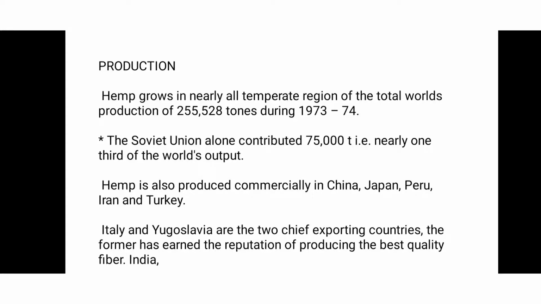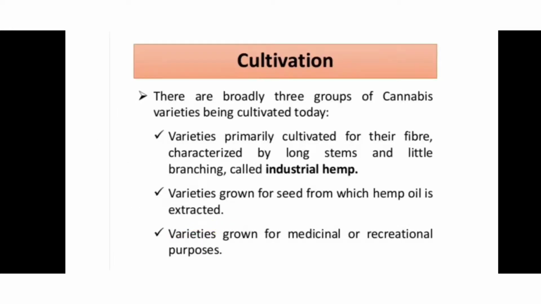And hemp is also produced commercially in China, Japan, Peru, Iran and Turkey. Italy and Yugoslavia are the two chief exporting countries. They earned the reputation of producing the best quality of fiber in India.